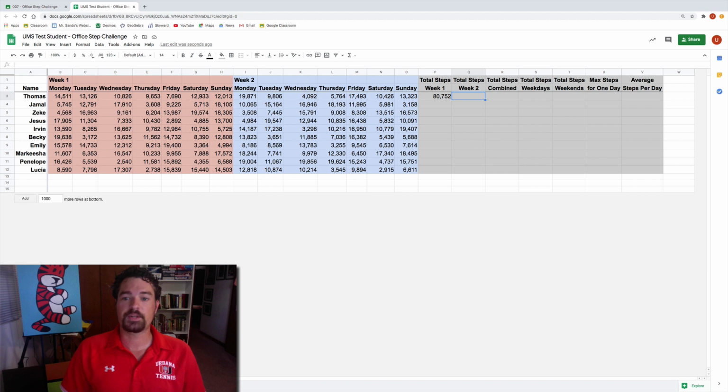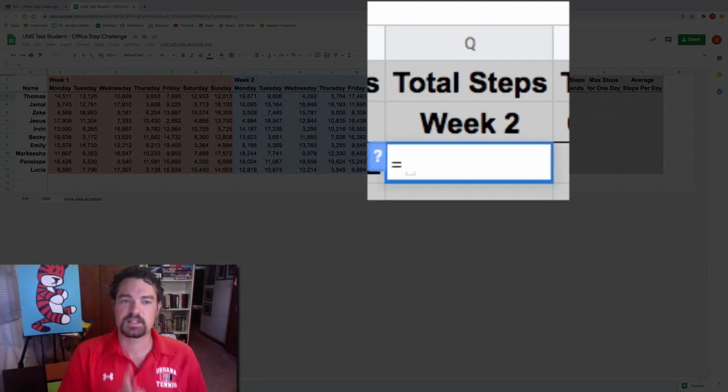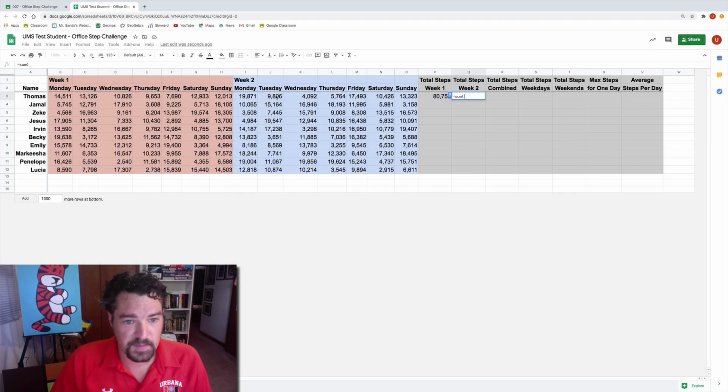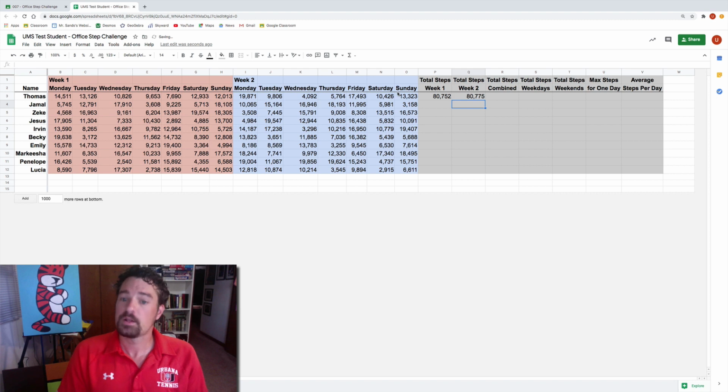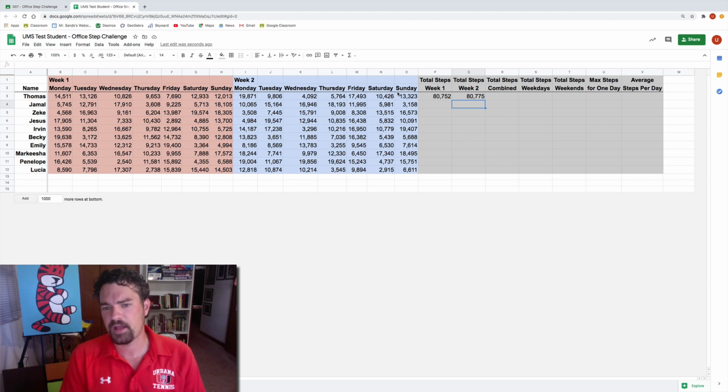Total steps for week 2. Also a sum. I'm going to hit equals because every formula starts with an equal sign. SUM, parentheses. These are going to be the blue cells. Click, hold, drag, select all of those together. Hit return. So that is his total for week 2. He was just a bit higher in week 2, 80,775 over 80,752. So he was pretty close. You see, I have changed the numbers.